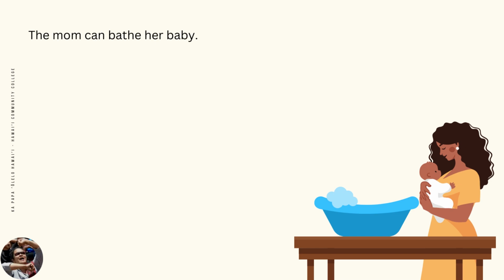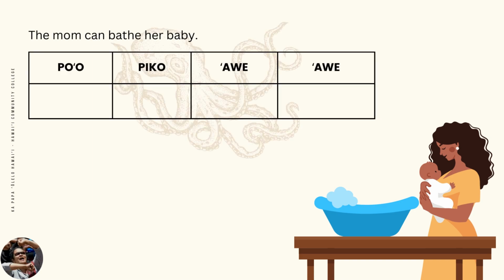Here is an example of hiki used in a sentence. The mom can bathe her baby. Keeping our octopus metaphor in mind, remember that the po'o begins every sentence. In this sentence, the po'o is hiki, which translates as can. The piko is the subject or main character. Who is the piko in this sentence? The mom. In this pepeke, the piko is marked with either e or ya.